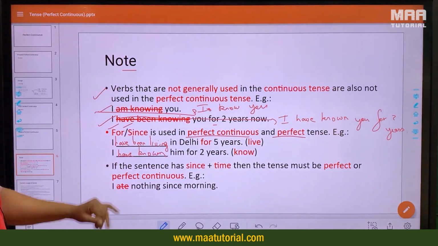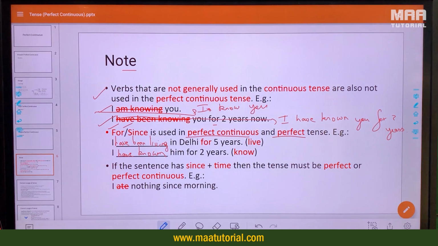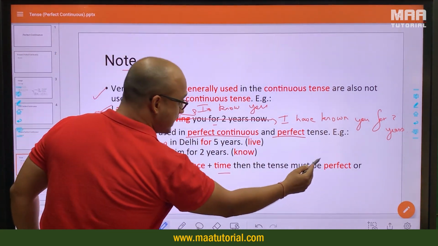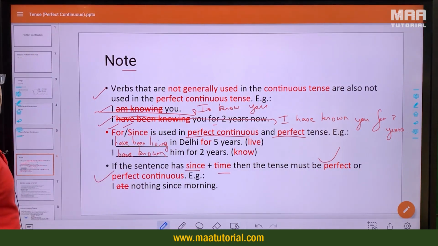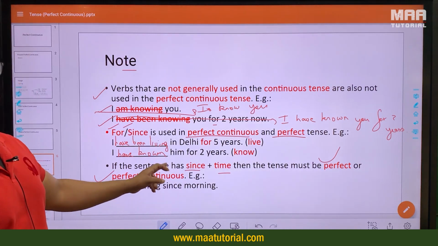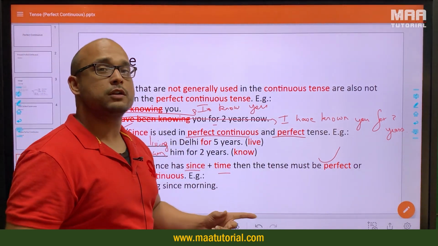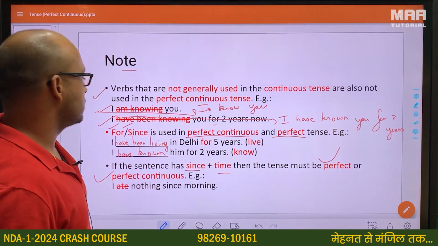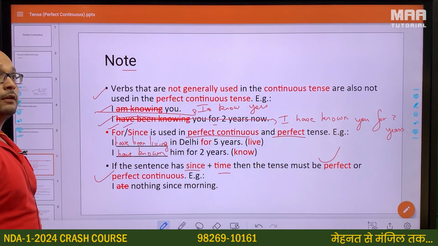Now, if the sentence has since plus time, the tense must be perfect or perfect continuous. We cannot have any other tense apart from the perfect and perfect continuous if we are using since for time. Since can also be used for because. We will do that once we are doing conjunctions. It can also be replaced with because.